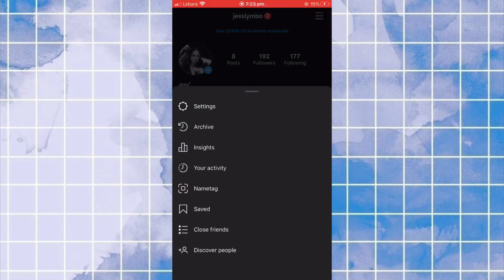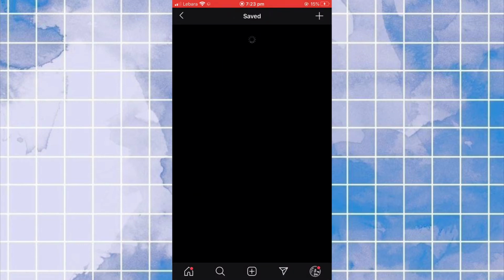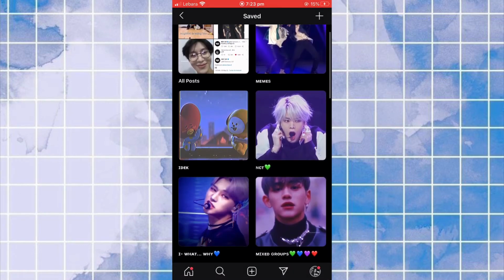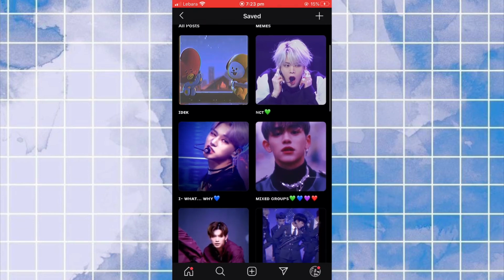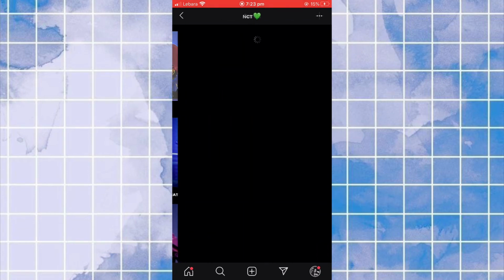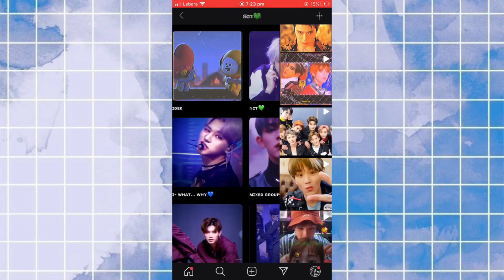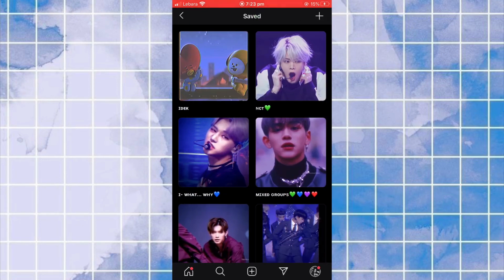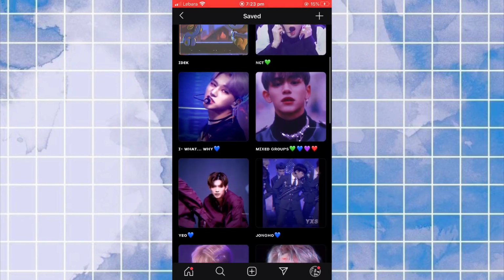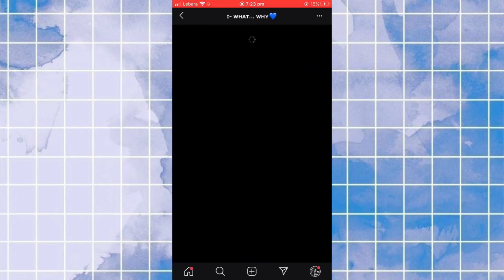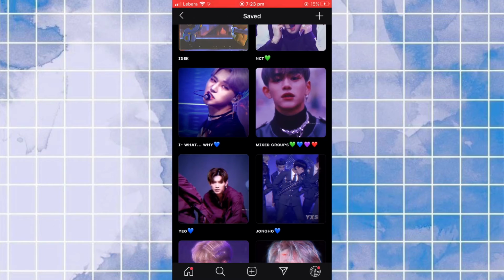And then this is how I sort out my edits. It's sort of similar to Alexis's. So there's memes, I don't even know, NCT. So this is just all NCT stuff, because I just have my 2 alt groups separated by members.